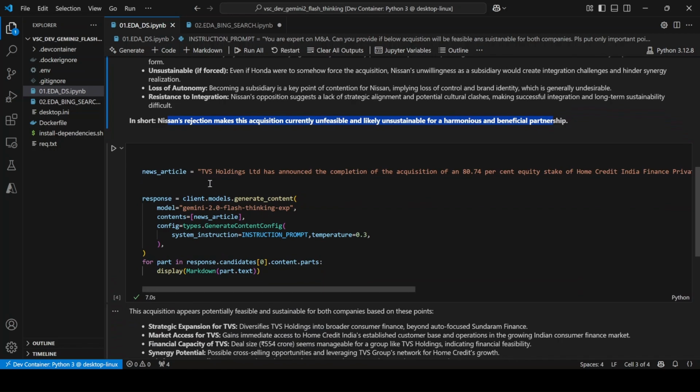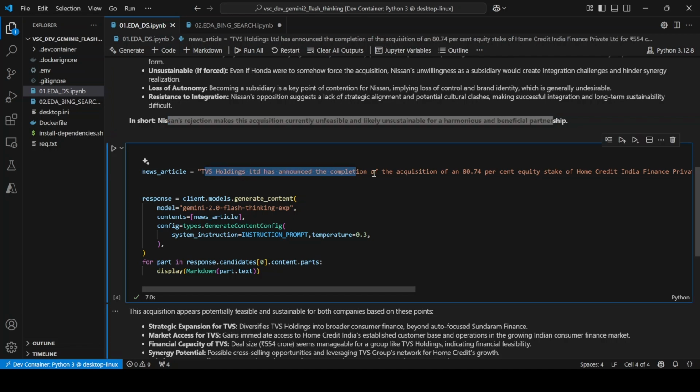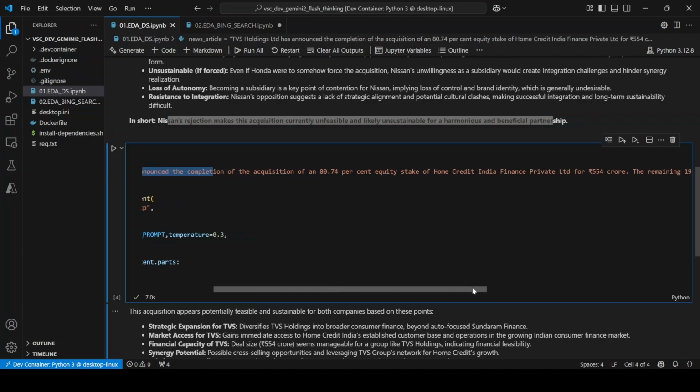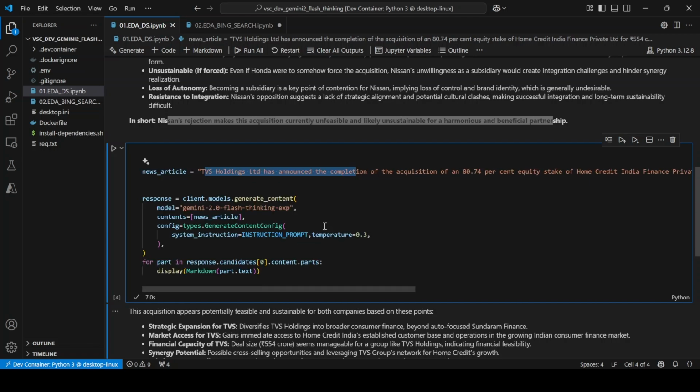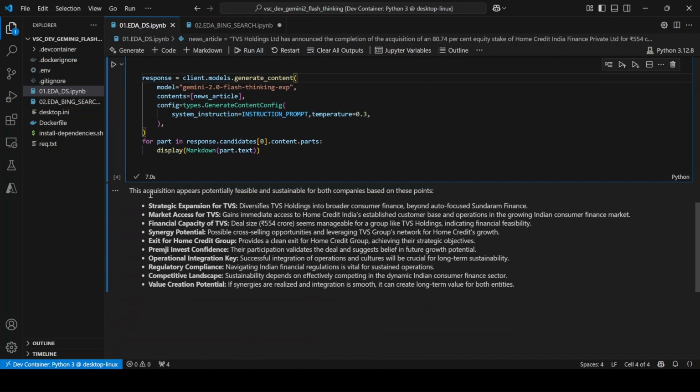The second news article is about a successful merger and acquisition which already happened, with TVS Holding Limited acquiring a stake in another company. I again asked the instruction prompt of whether it's sustainable or feasible. And the answer it gave is: this acquisition appears potentially feasible and sustainable for both companies based on these outputs: strategic expansion for TVS, market access, financial capacity, synergy, and so on.